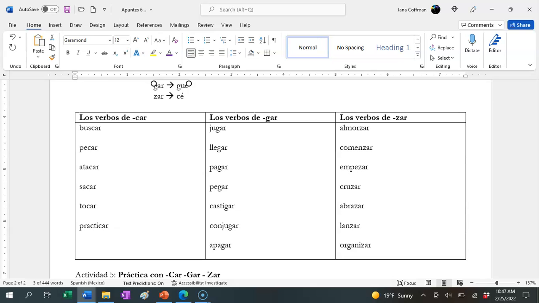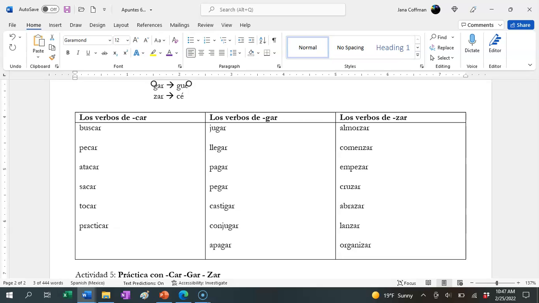Castigar is to punish. That's related to the English word to castigate, which is an old-fashioned way of saying to punish. Conjugar is to conjugate, like we conjugate verbs. And apagar is to turn off, like you turned off the car or you turned off the light.